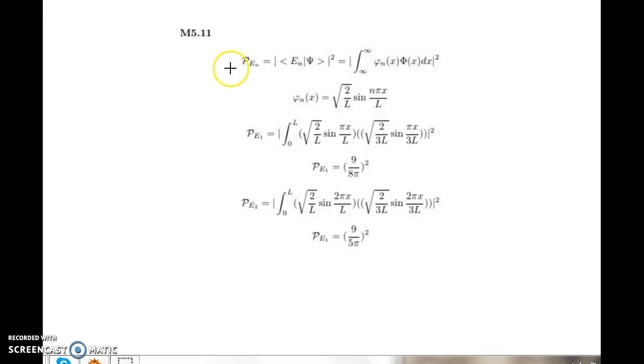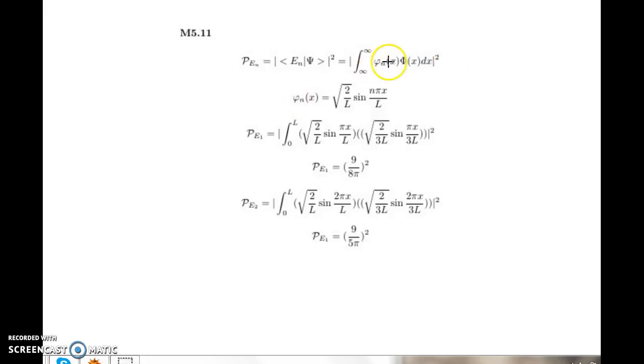And so the equation to find the probability that it's in a certain energy state is the modulus squared of bra En ket psi. And this can be rewritten as the modulus squared of the integral from negative infinity to infinity of psi(x) phi(x) dx.